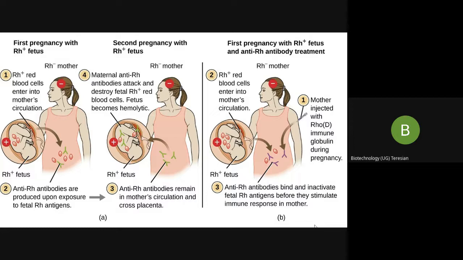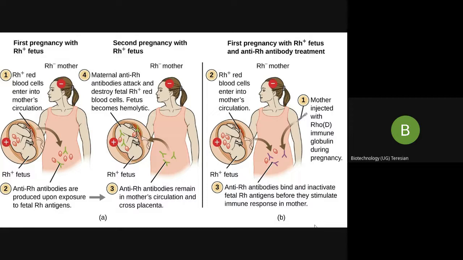Because this is the time when the fetal RBCs start expressing their Rh antigens, more specifically the D antigen.